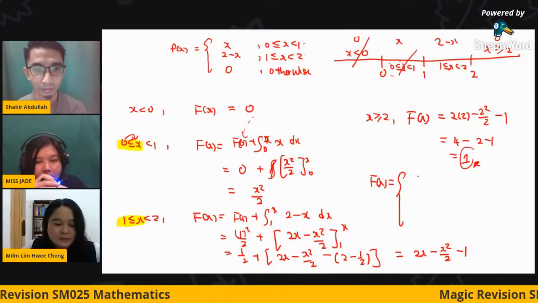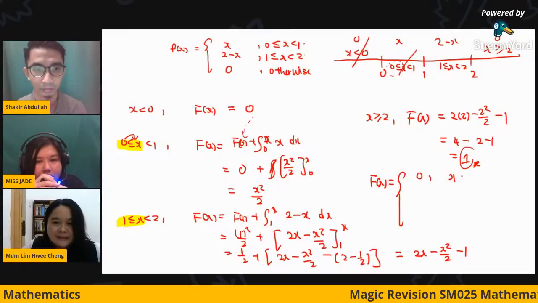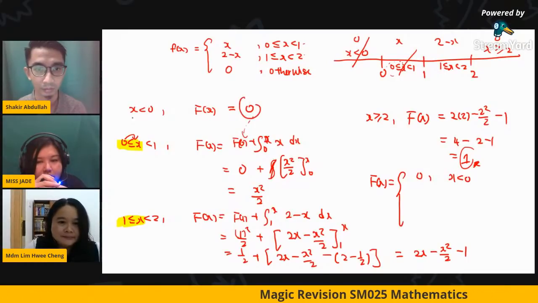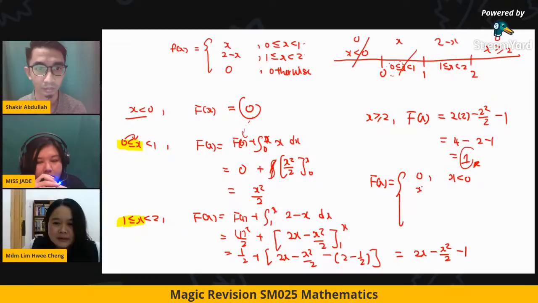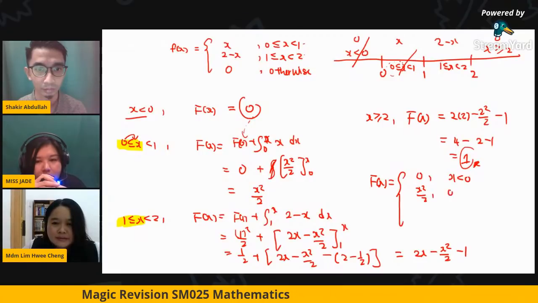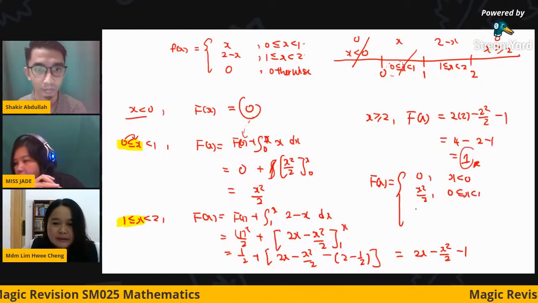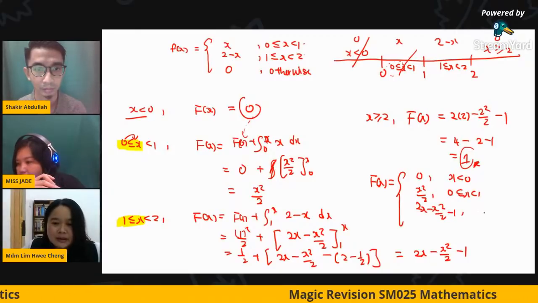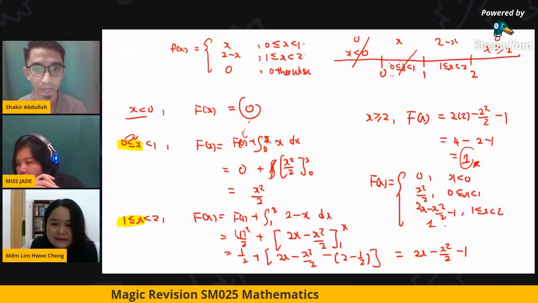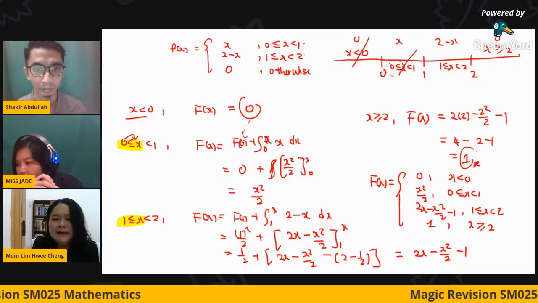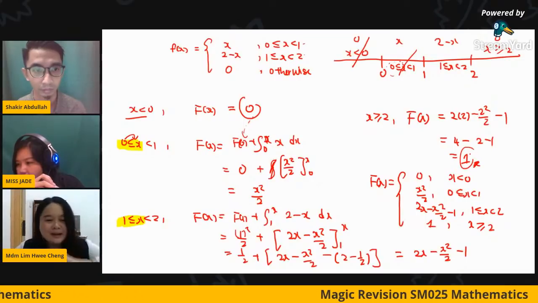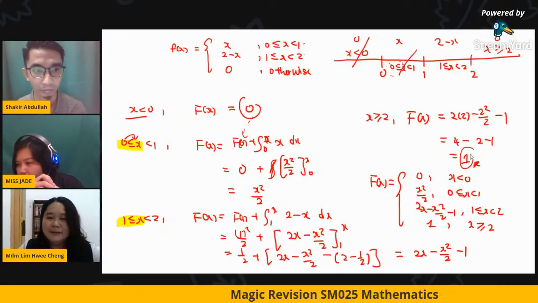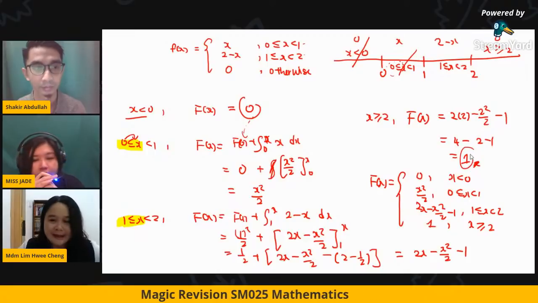So you must start from 0, x less than 0. Copy ini. And the second one, x square over 2 is 0, x minus 1. Okay, so this one is 2x minus x square over 2 minus 1. So the interval will be this. And finally is 1, x should be greater or equal than 2. So kalau finally you tak dapat 1, that means that you have made a mistake somewhere. Any part, so we have to check again.